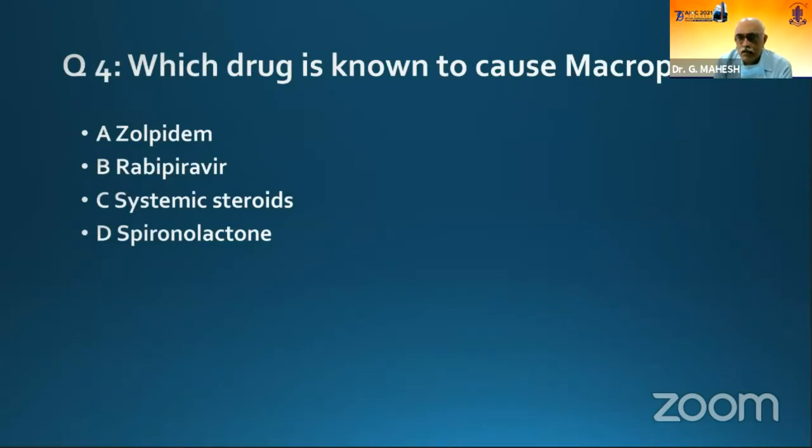Which drug is known to cause macropsia? We know a lot of diseases cause micropsia, like CSCR and all. Which drug causes macropsia? Zolpidem, Favipiravir, it's a new drug, now we hear a lot. Systemic steroids and spironolactone.